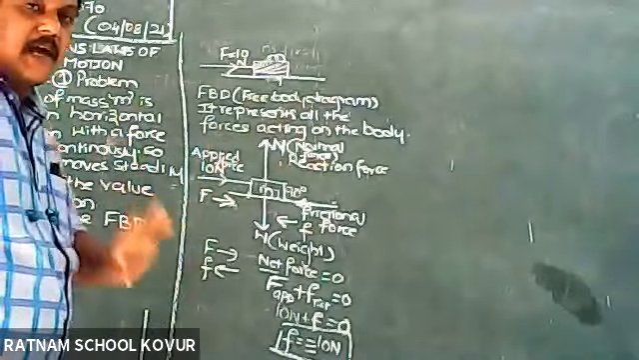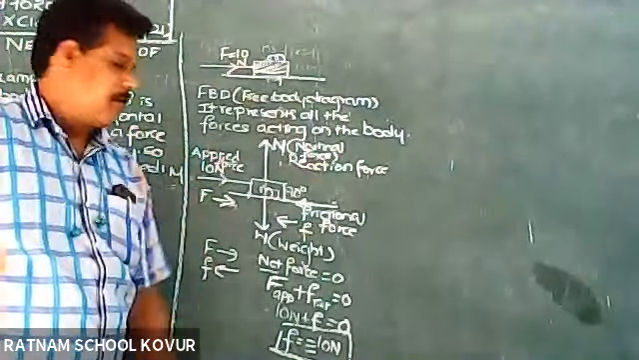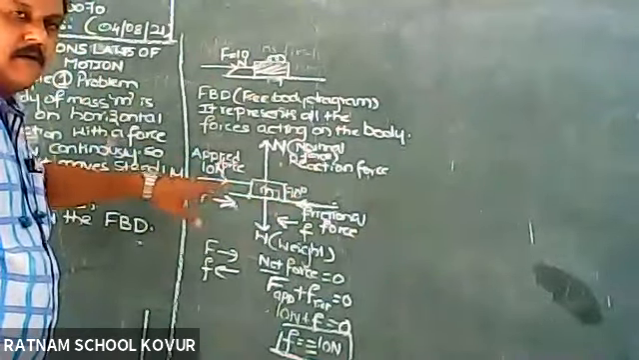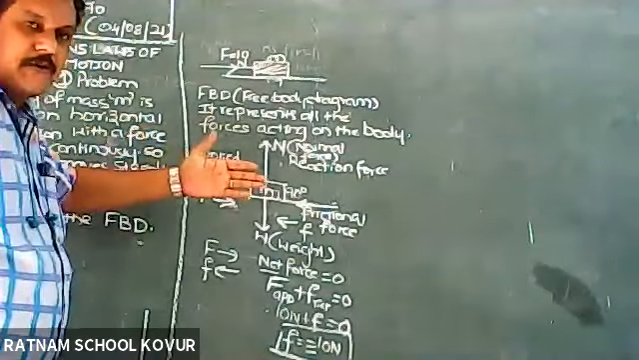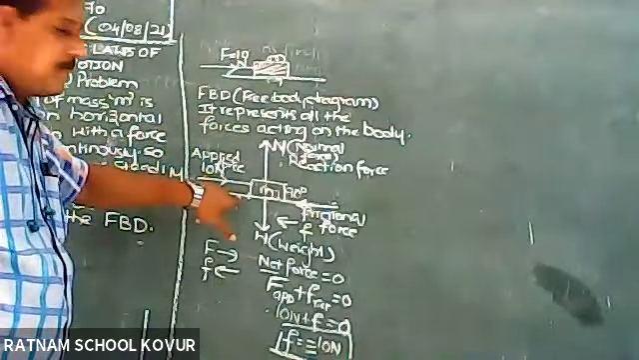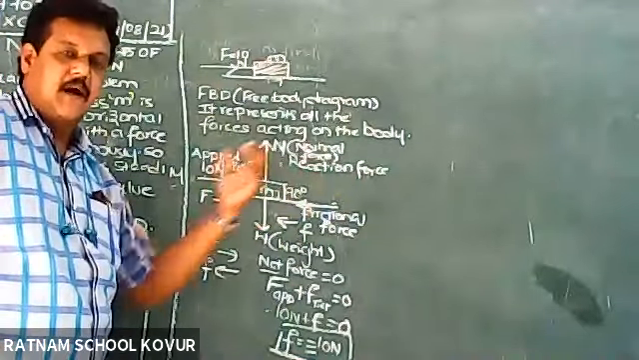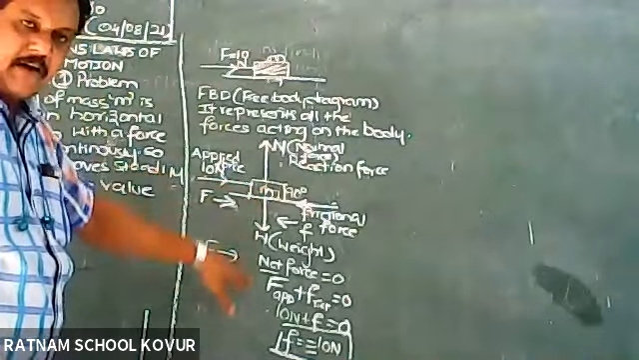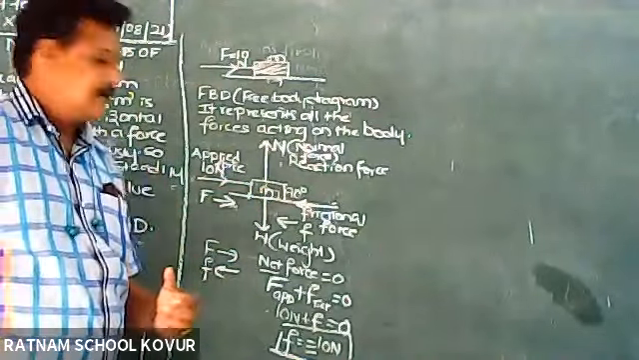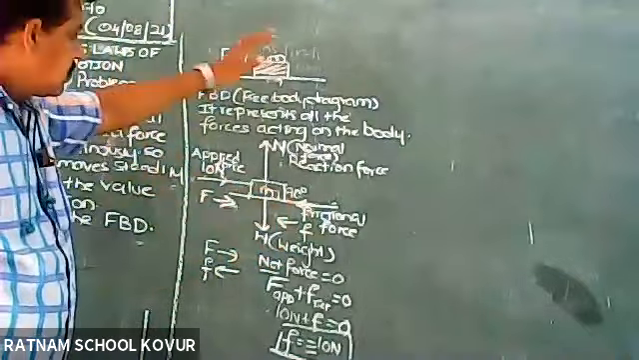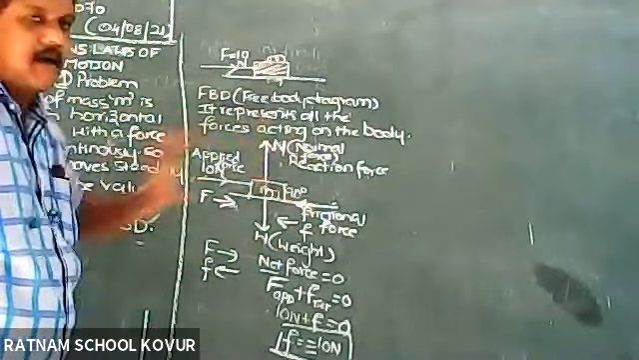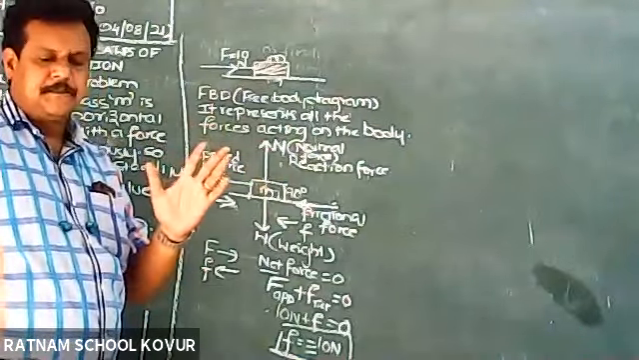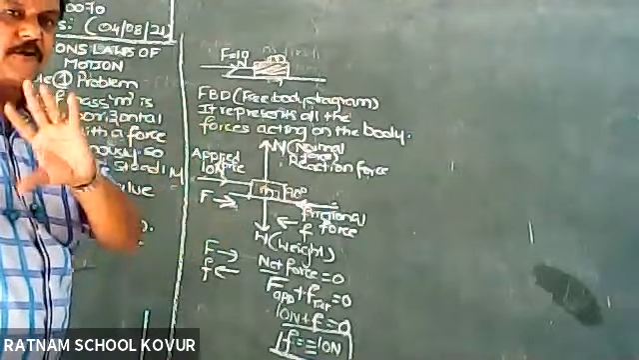A free body diagram is the diagram showing all the forces acting on the body. I have taken the mass and the applied force, and this is the direction of the applied force. Frictional force will act opposite to the direction of motion. The force acting vertically downwards is the weight of the object. The force acting perpendicular to the contact surface, upwards, is called the normal reaction force. This is the FBD.